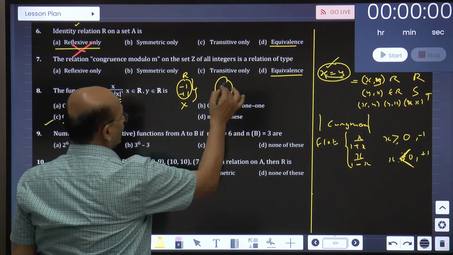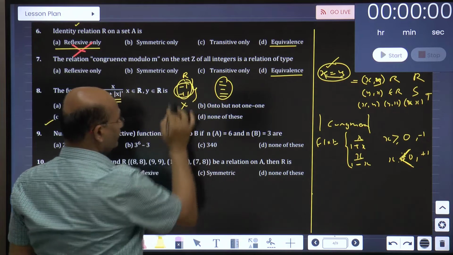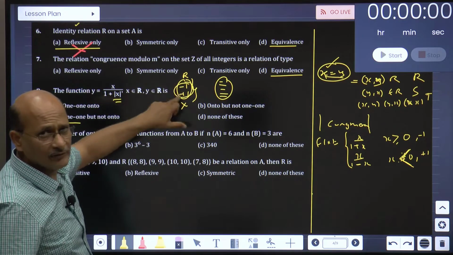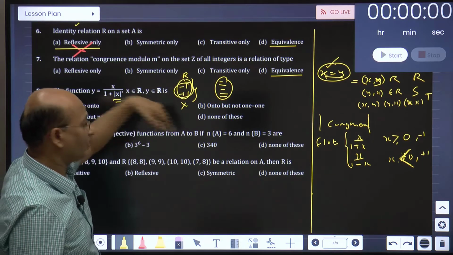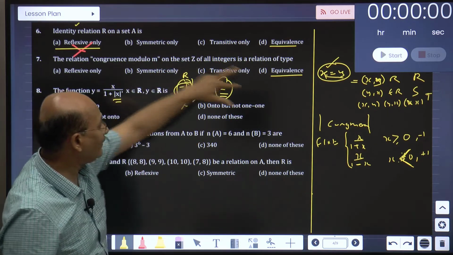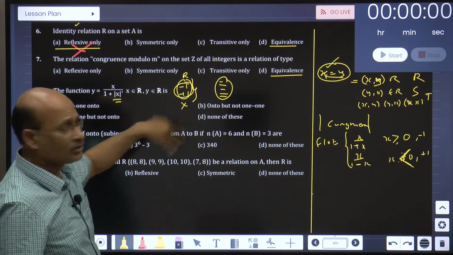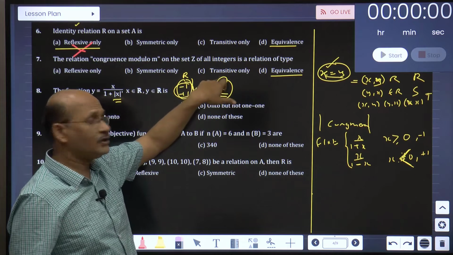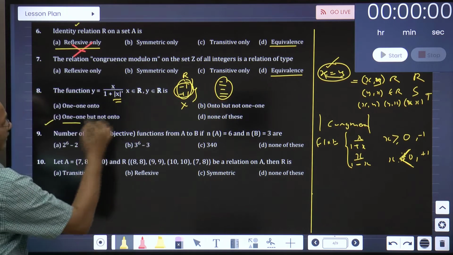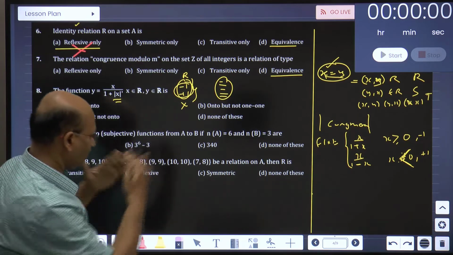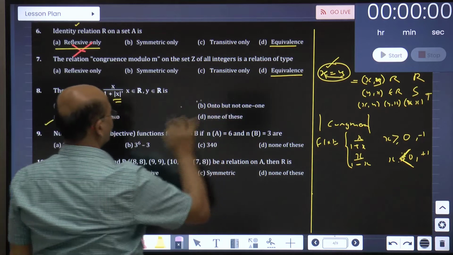That means whatever the images are, these will not be the pre-image. Minus 1 and plus 1 cannot be taken in this case. So some numbers in the codomain will not have any pre-image, and so the images will not be utilized completely. That's the reason it is 1-1 but not onto. So understand this, it is a little bit theoretical, but I think we can understand it from here. Okay? So keep that in mind.